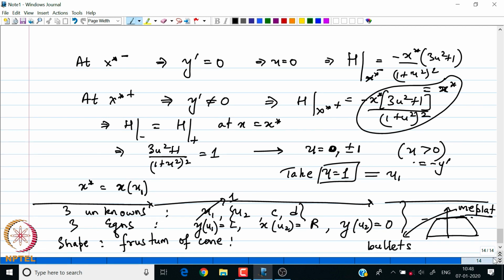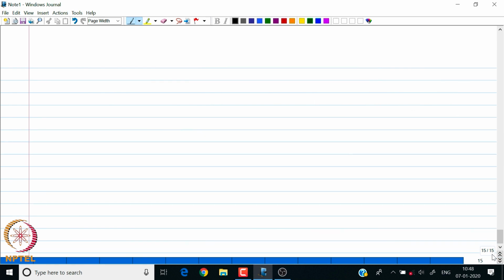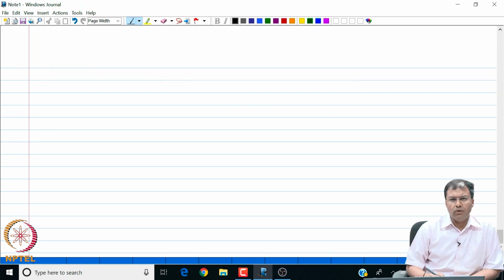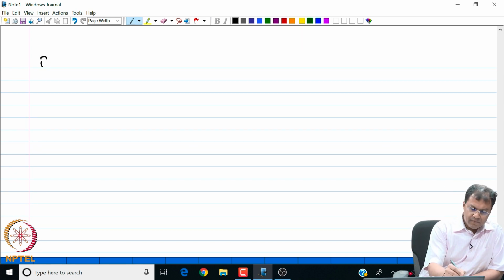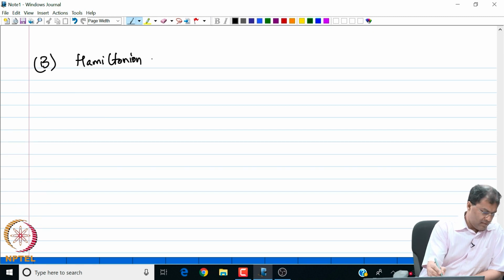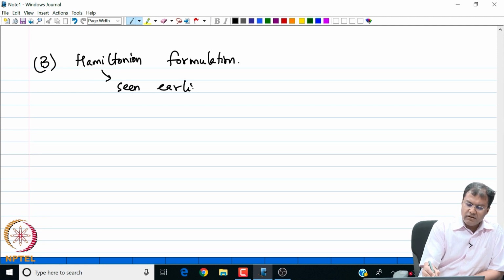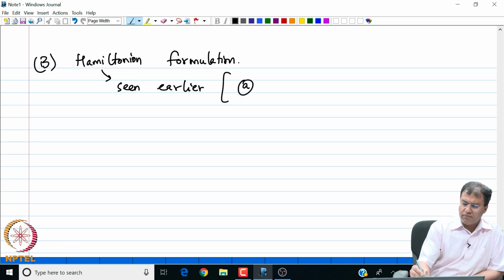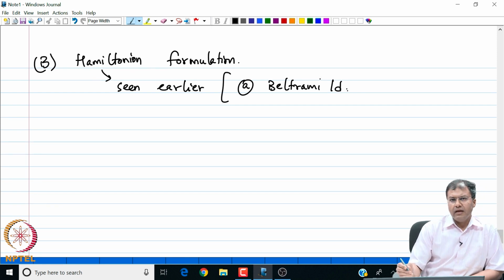So let us now, so I end the discussion on broken extremals, and let us now look at another formulation, a very vital reformulation of Euler-Lagrange, namely the Hamiltonian formulation. Okay. So what have we got? We have seen Hamiltonian earlier. Where have we seen? We have seen in several places, for example, in Beltrami identity, right. So it's not completely new to us.